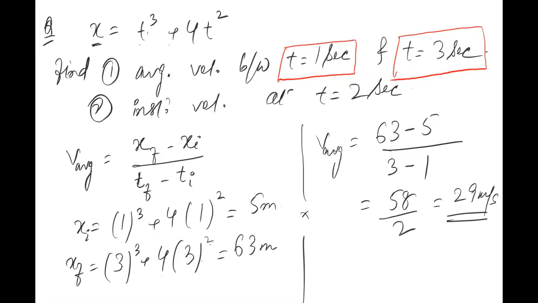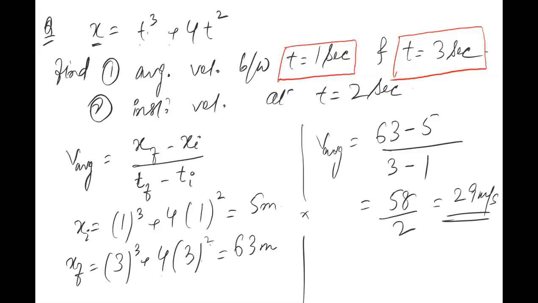Did you get this answer for average velocity or not? Everyone, kindly respond. Yes, sir. Okay, Ibrahim, did you get this answer? Sir, I forgot to divide that, so I got 58. Okay, you forgot to divide that. No issue. If you divide it by time, only then will you get the velocity. So 58 by 2 is 29.